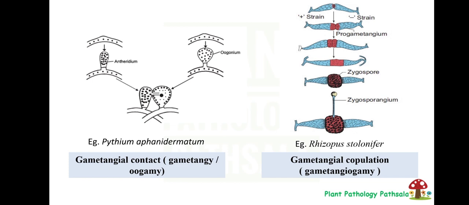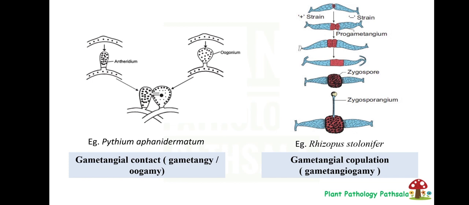This is also of two types. That is, if these two organs lie side by side, that is called paragynous, whereas if one organ folds over another one, that is called amphigynous.